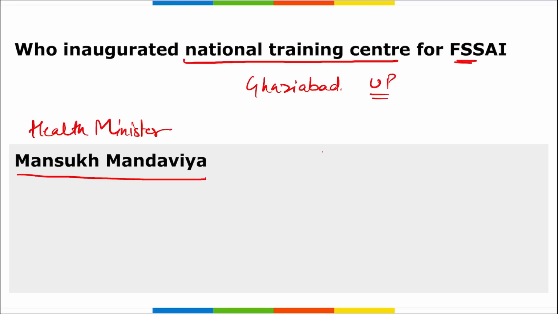Correct? Important. This new training center of FSI will provide structured instruction, practice, and learning experiences to bridge the gap between existing knowledge and desired knowledge in the field of food safety and standards. Correct? As mandated by Food Safety and Standards Act of 2006 and FSS rules of 2011, FSI is responsible for providing training to individuals that are involved in food businesses, that include operators, employees, food safety operators, and designated officers. Correct?